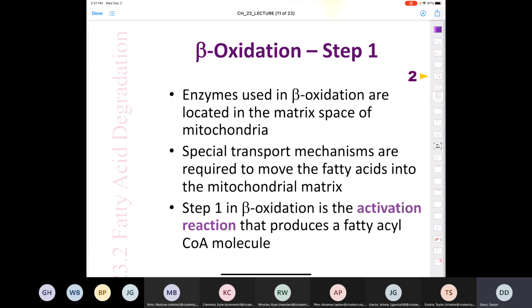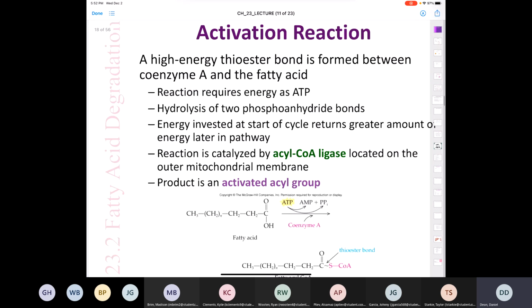Well, enzymes used in beta oxidation are located in the matrix space of the mitochondria. But we have our fats out in the cytoplasm, so we have to carry those into the matrix space. So we need special transport mechanisms that are required to move the fatty acids into the mitochondrial matrix. And in step 1, we do an activation reaction that produces a fatty acyl coenzyme A molecule. Let's take a look at that.